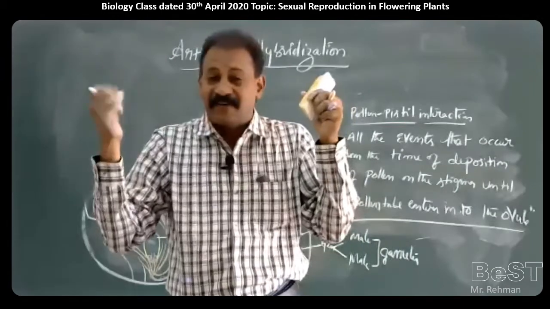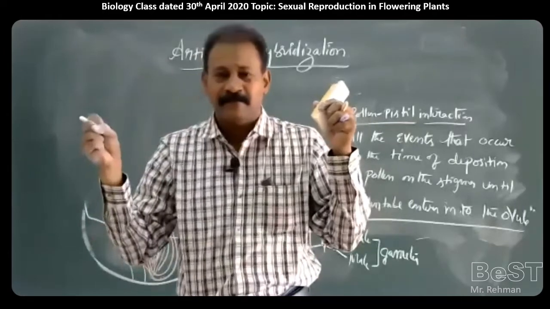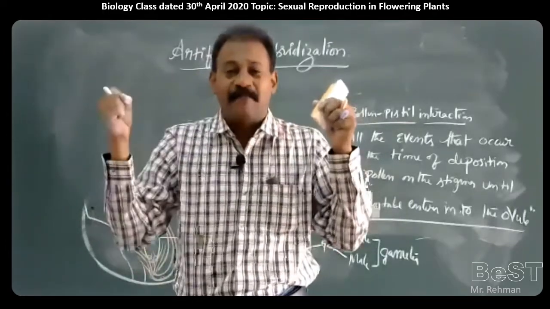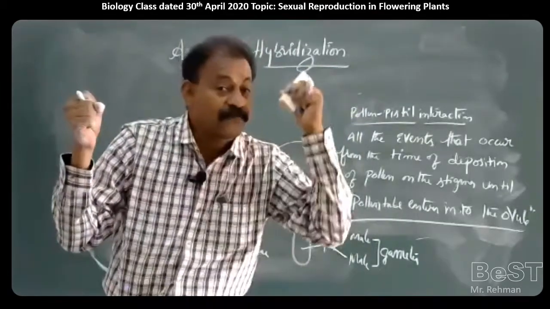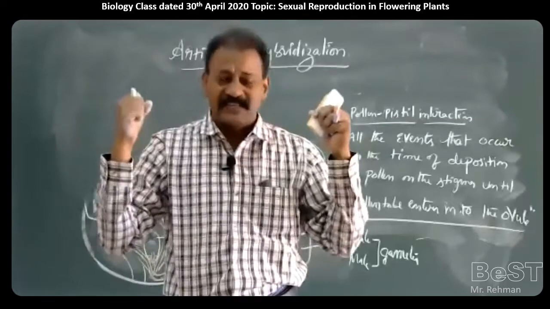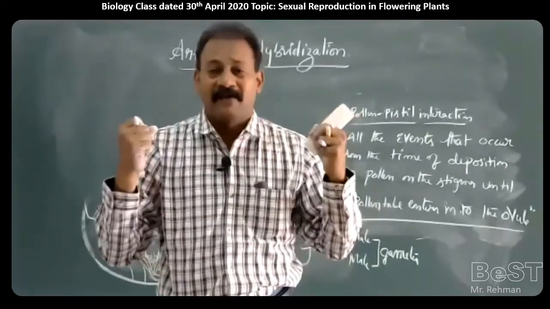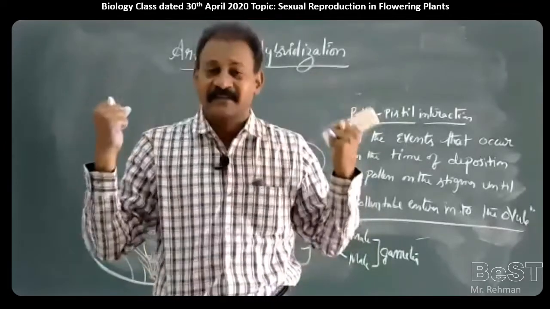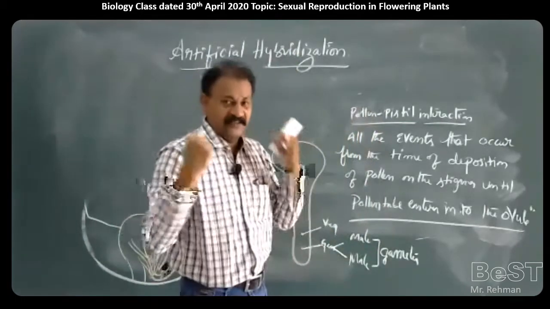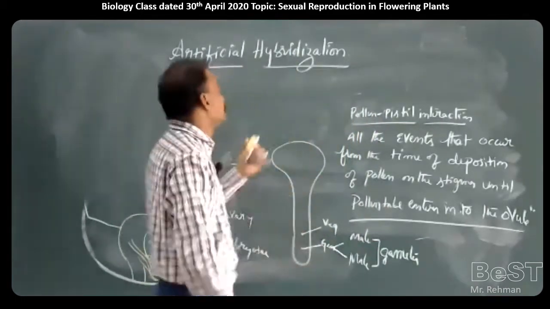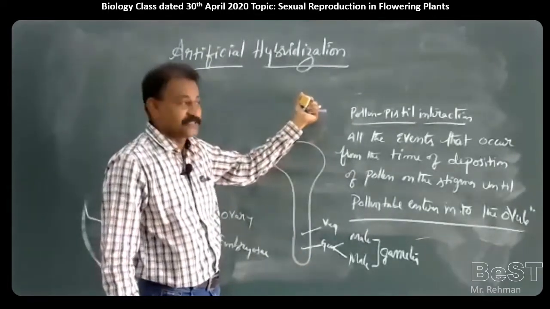So desirable quality pollen is landing on the desirable quality female. Both have been tested and selected. Wantedly we want to see what will happen, whether we will reach our expectation or not. This is called artificial hybridization. Artificial hybridization can be conducted in private or public sectors, government institutions or university campuses.